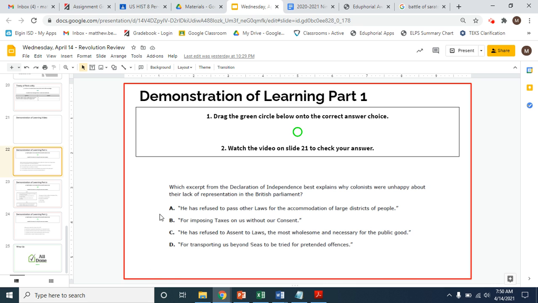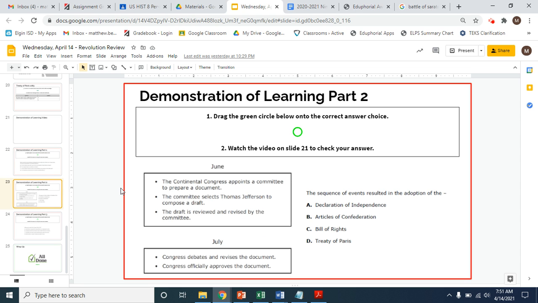So the correct answer would be B, for imposing taxes on us without our consent. And consent essentially means permission. Okay, looking at the second question.